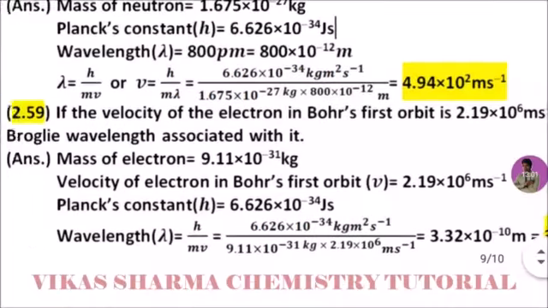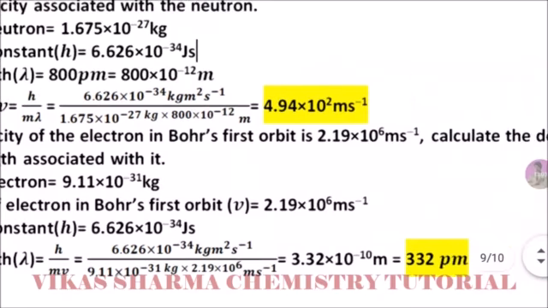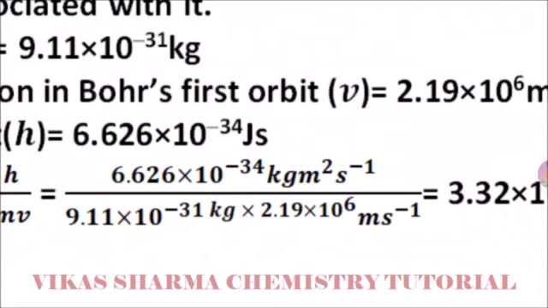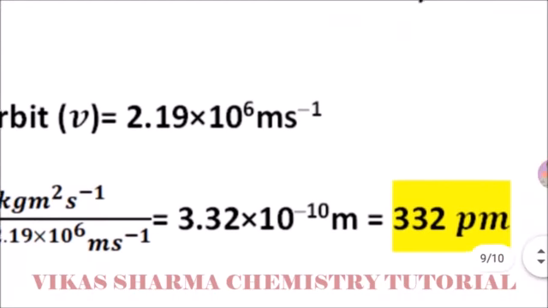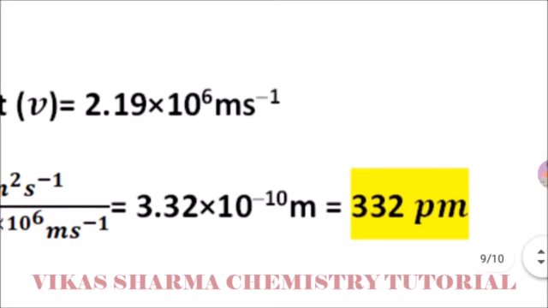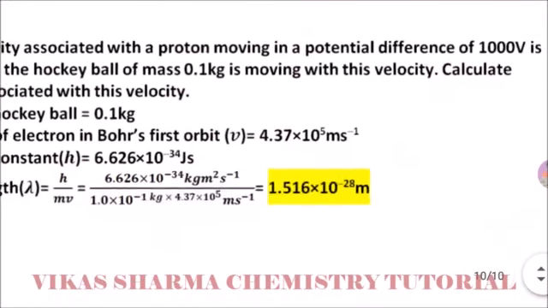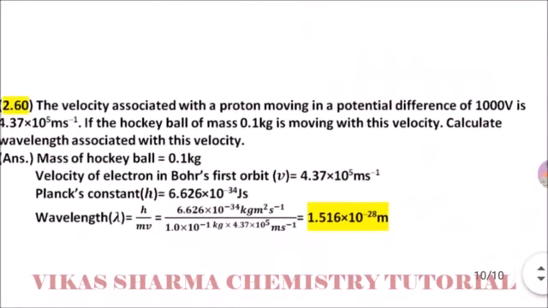So wavelength is equal to Planck constant divided by mv. Planck constant value 6.626 into 10 to the power minus 34 kilogram meter square per second divided by the mass of electron 9.11 into 10 to the power minus 31 kilogram, velocity 2.19 into 10 to the power 6 meter per second. So the wavelength comes 3.32 into 10 to the power minus 10 meter or 332 picometer. So student, this is the last numerical of today's, 2.60.